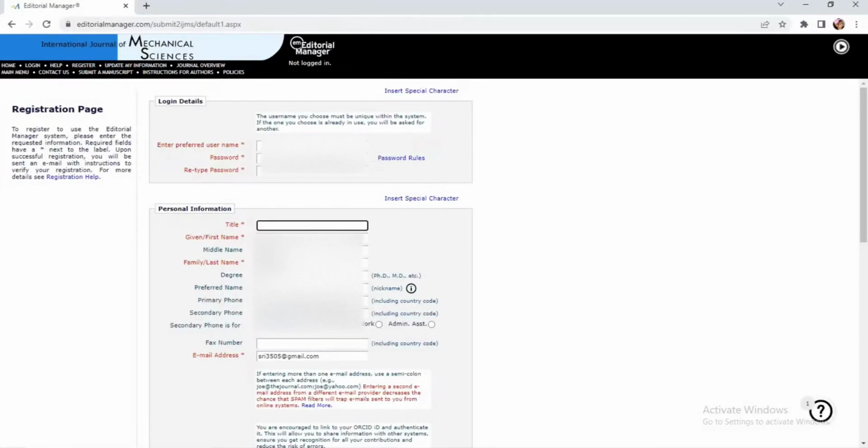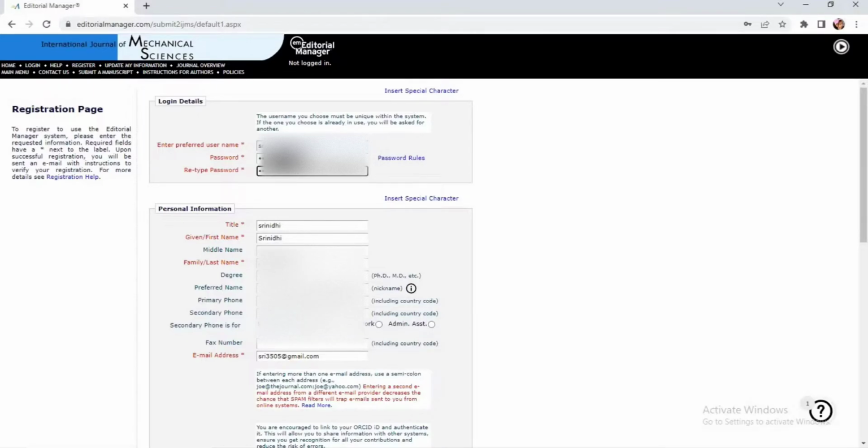Once again it is asking to enter a preferred username. Very important here is that the username is not the email ID. Username is something like a nickname that you want to give. So I will give my own username for the time being, followed by a password. Please retype your password.